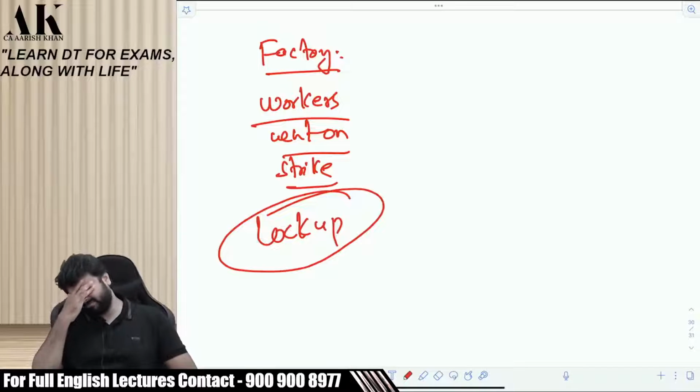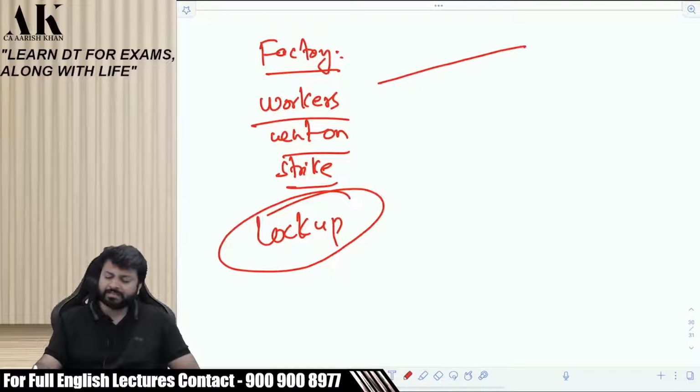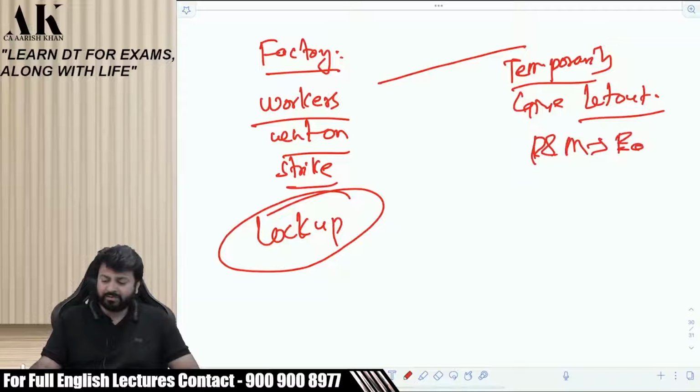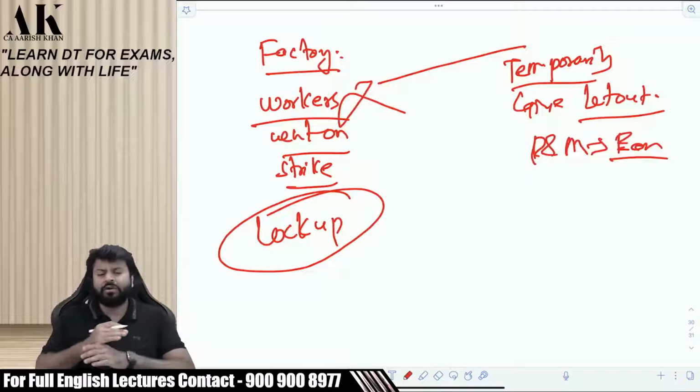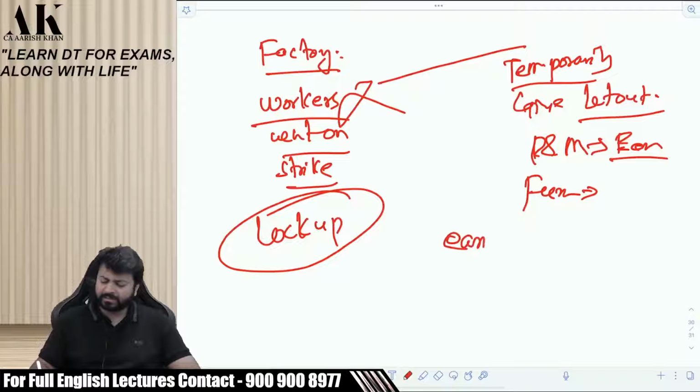Now the owner is thinking that my plant and machineries are getting rusted over there, right? My furnitures are getting destroyed, being idle, right? So what he thought, let us temporarily let out the plant and machinery for some time at least. At least I'll earn something out of it. If the workers are on strike, I'm not able to do my business, so I will earn something at least by letting out. So he let out the plant and machinery, he let out the furniture to someone for some time, on a temporary basis. And obviously he earned some income.